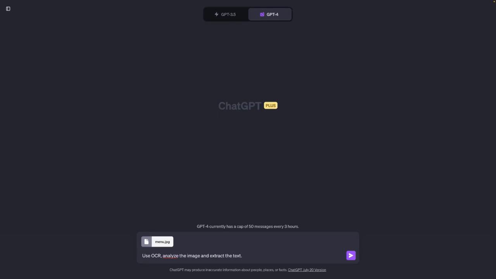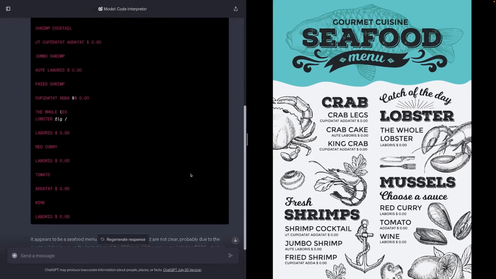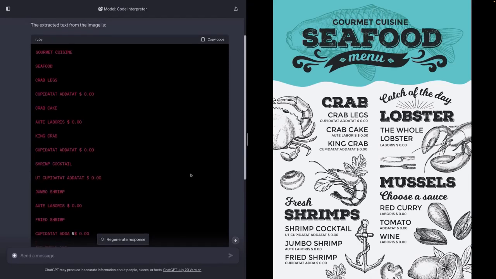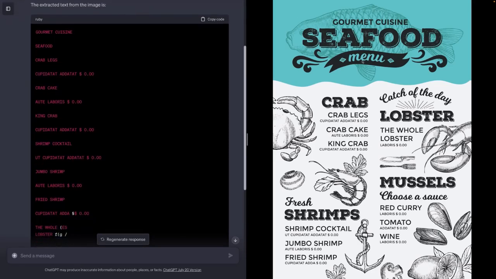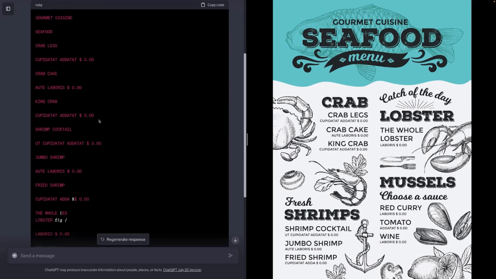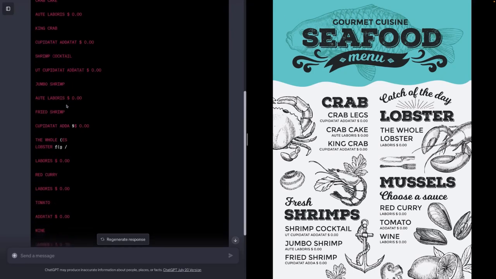The code interpreter, ChatGPT, should be aware of the OCR concept. And if we now compare what ChatGPT extracted from the menu and what the menu actually says, it skipped the menu part here, for example, but we have the crab legs, we have the crab cake, and the king crab, the shrimp cocktail. So it didn't do too bad actually.